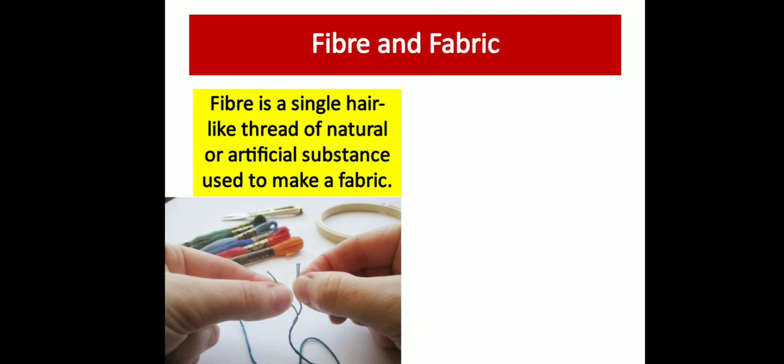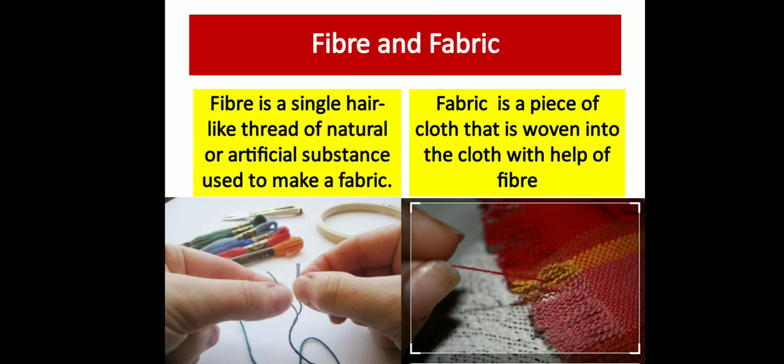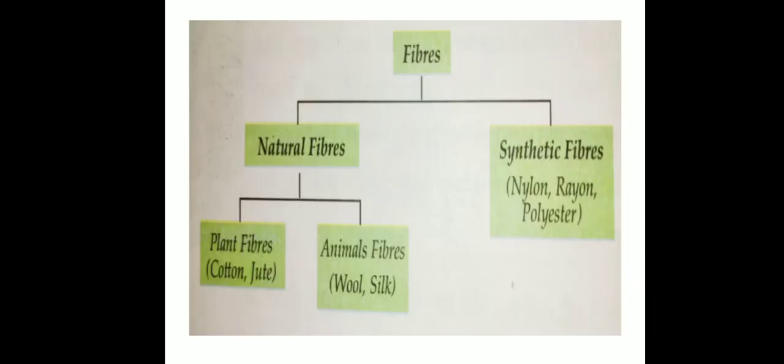These are called fibers. When we twist these fibers they become a yarn, and when we weave this yarn we get a fabric. So what is fabric? Fabric is a piece of cloth that is woven with the help of fiber.